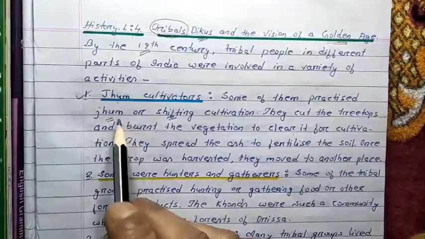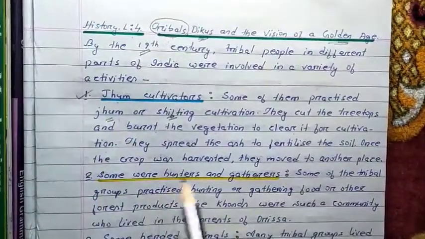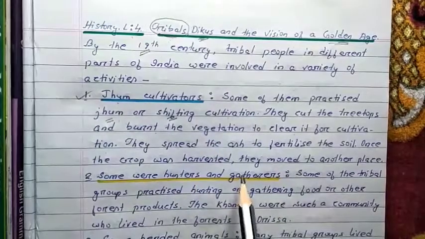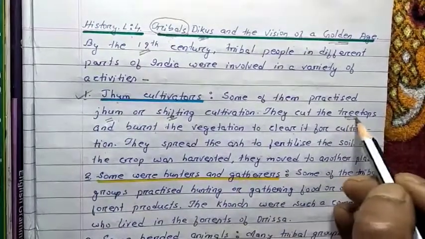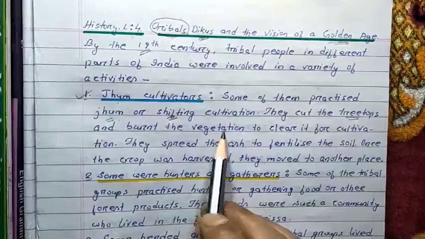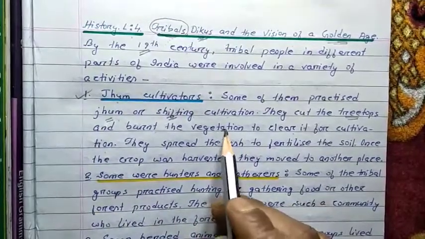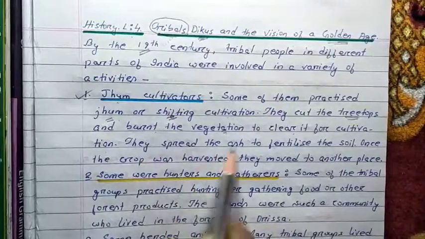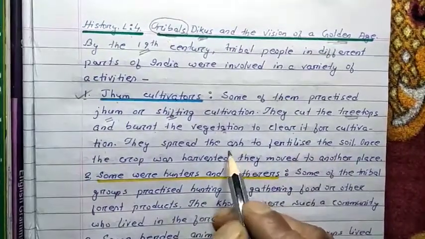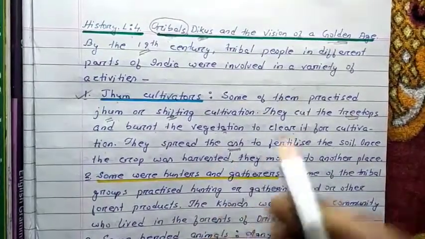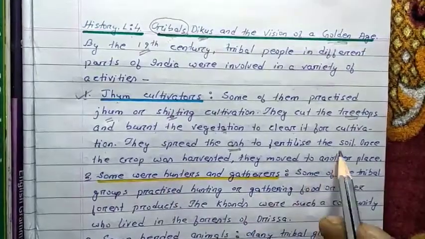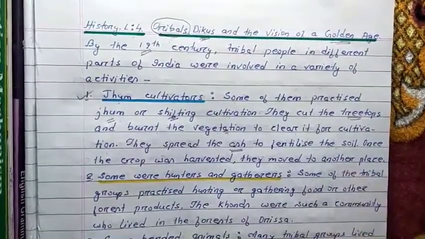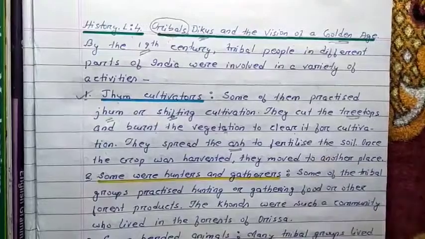In the process of jhum cultivation, the cultivators, or the farmers, or the tribal people would cut the tree tops and burn the vegetation. Whatever vegetation was there on the ground would be burnt, and they spread the ash to fertilize the soil. The ash obtained from burning the vegetation would be mixed with the soil so that the fertility of the soil is increased.